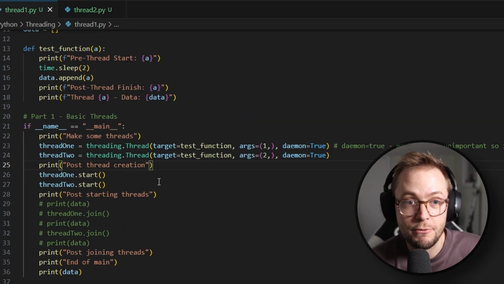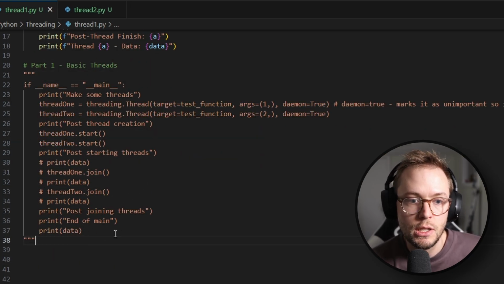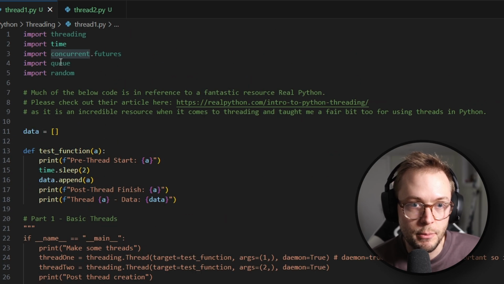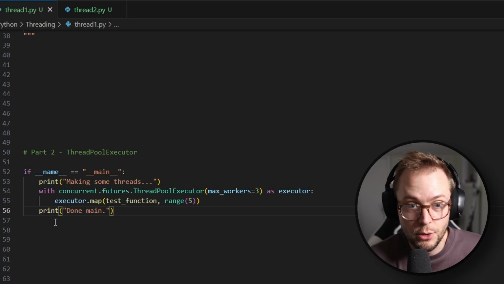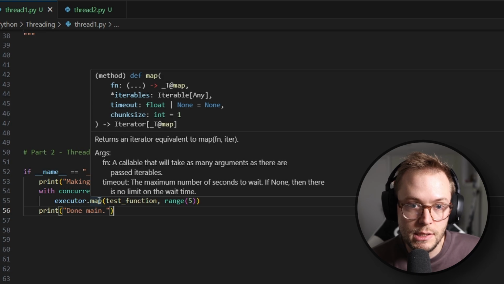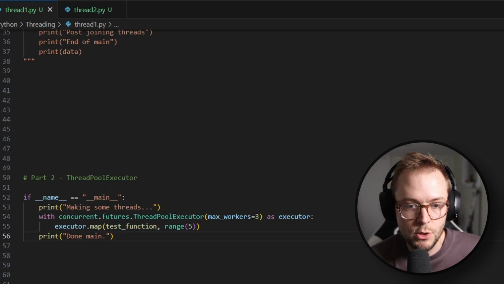Right, awesome. So we have finished with basic threads. So let's comment this out again, and let's go on to our next step, which is ThreadPoolExecutor. This actually comes from concurrent.futures. And what this does is it manages threads for you to some extent. So in this case, we're going to do the same thing with a test function, but we're going to create a number of workers. And we're going to execute using this map. What map basically means is it returns an iterator equivalent to the map function. So we're just passing, again, this here. All right, so let's go ahead and run this.